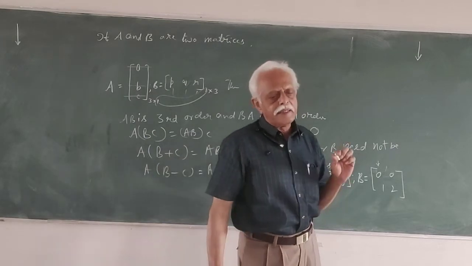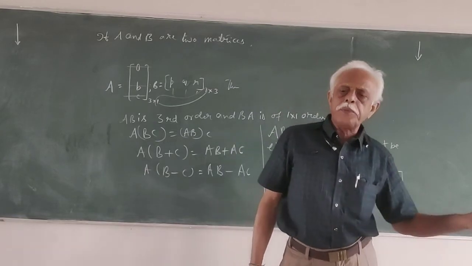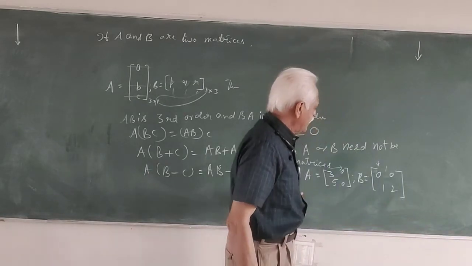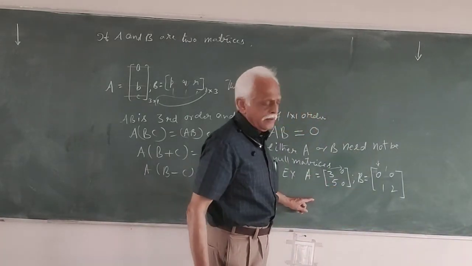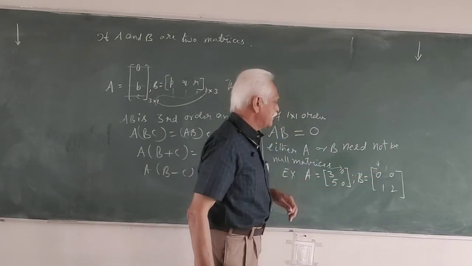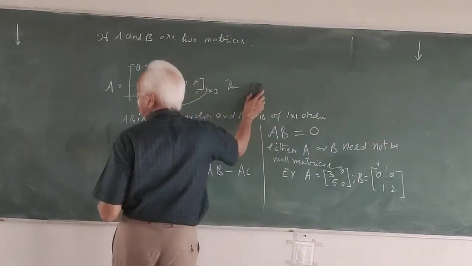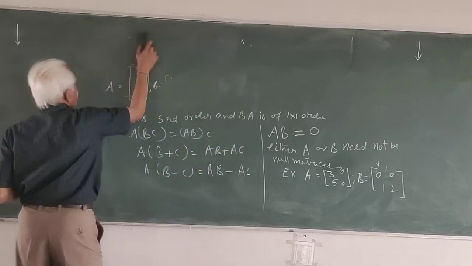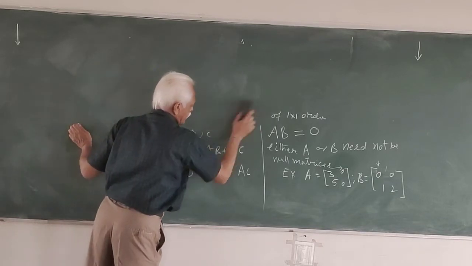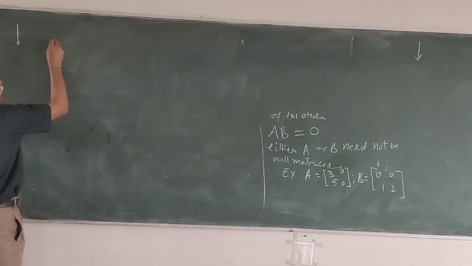Means whenever AB is a null matrix, it doesn't mean that either A or B must be a null matrix. Even if they are not null matrices, the product is a null matrix. Are you able to understand? So take these examples and find AB, you will be getting a null matrix. Clear? Then we have algebra of matrices. We have one point. What does that mean? Very, very important points.